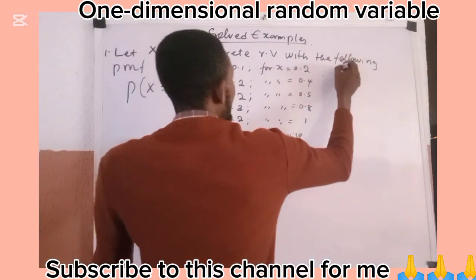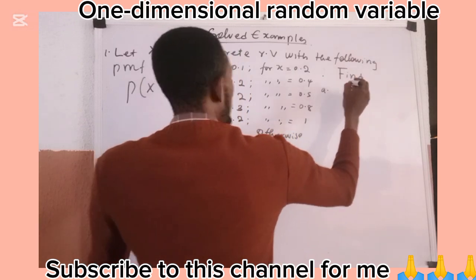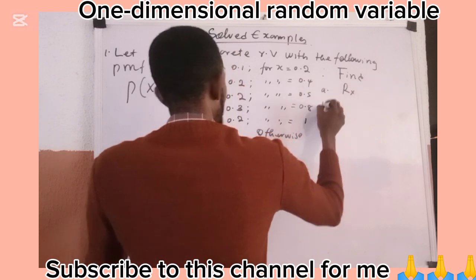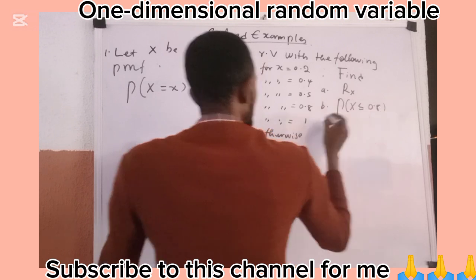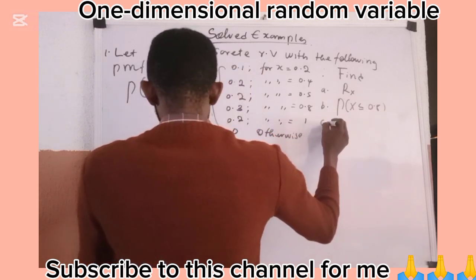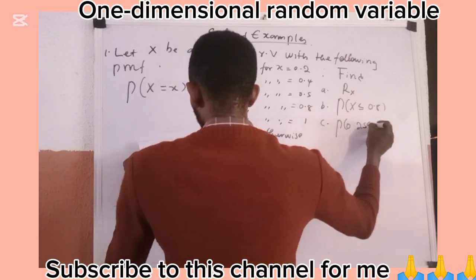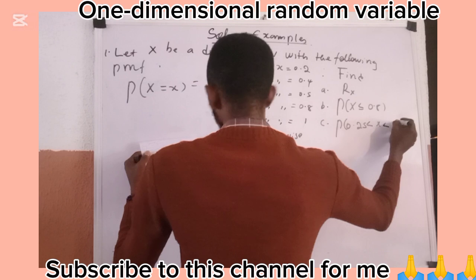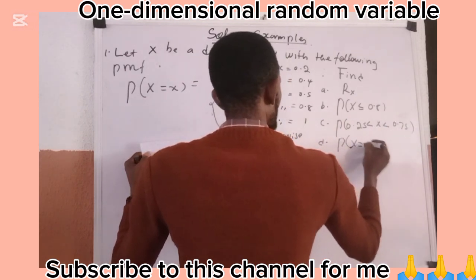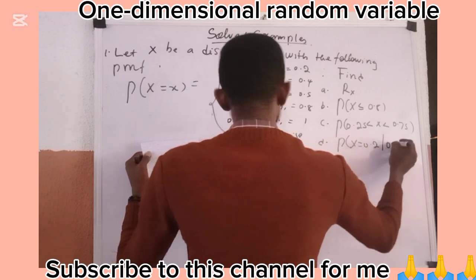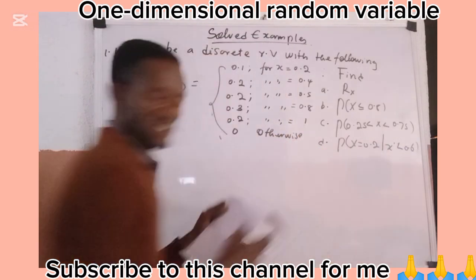The question says find: a, R of x, the range of x; b, P of capital X being less than or equal to 0.8; c, P of 0.25 less than X less than 0.75; and then d, P of X equals 0.12, given that X is less than 0.6. Please let us explain.